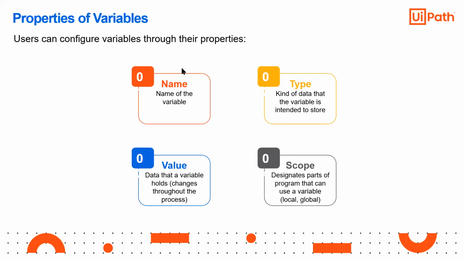Now, the properties of a variable: first, the name of the variable; second, the type, what kind of variable; third, the value, what the variable holds. So these are the tabs we see in the variable window: name, type, value, what value it holds, and scope.